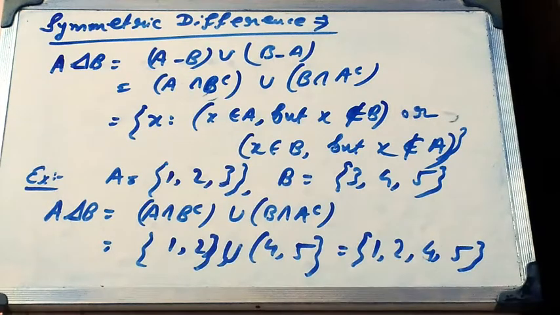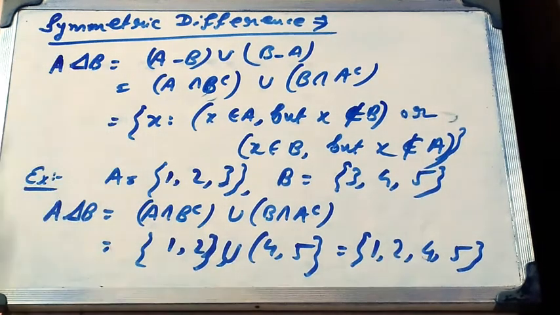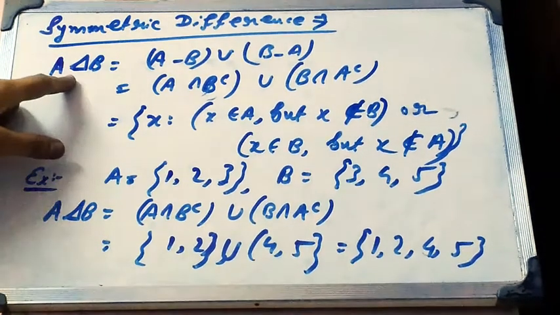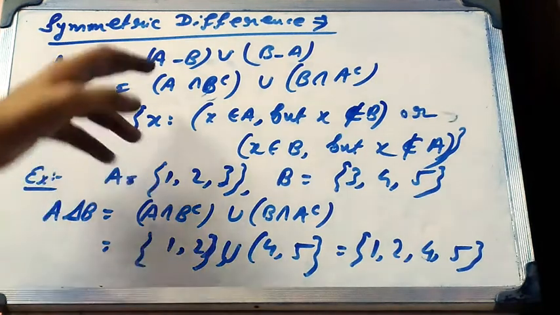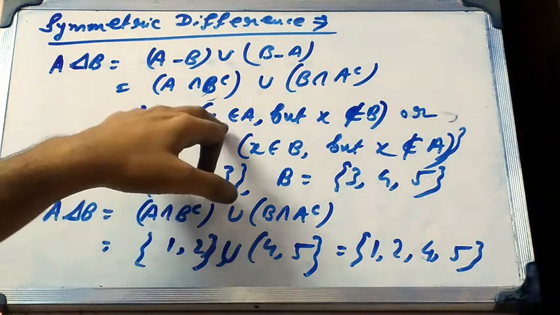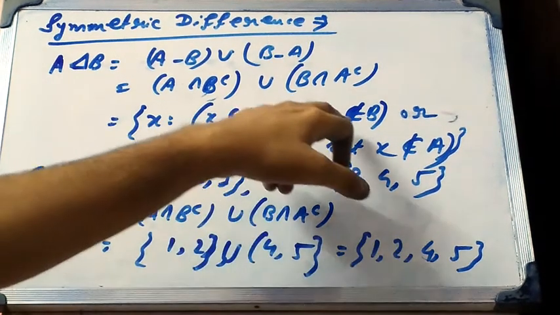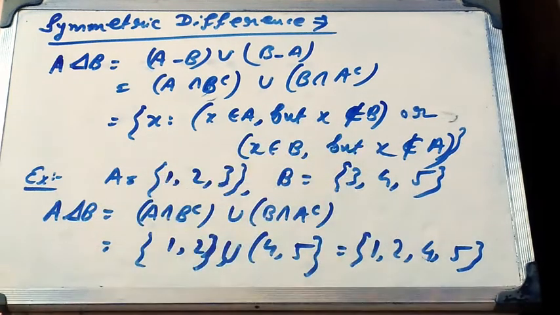Next one is symmetric difference. Let A and B be two sets. Then the symmetric difference of A and B is denoted by this sign, A symmetric difference B, which means A minus B union B minus A, which is actually equal to A intersection B complement union B intersection A complement. That means X such that X belongs to A but X does not belong to B, or X belongs to B but X does not belong to A.